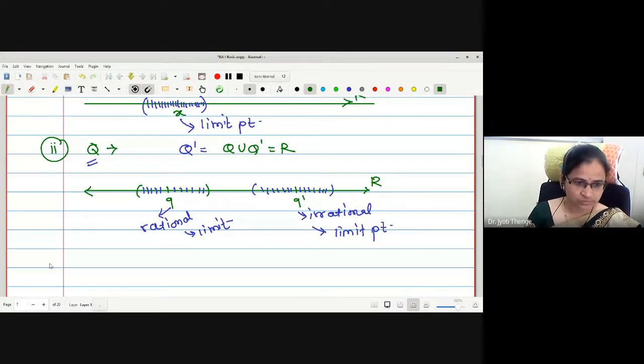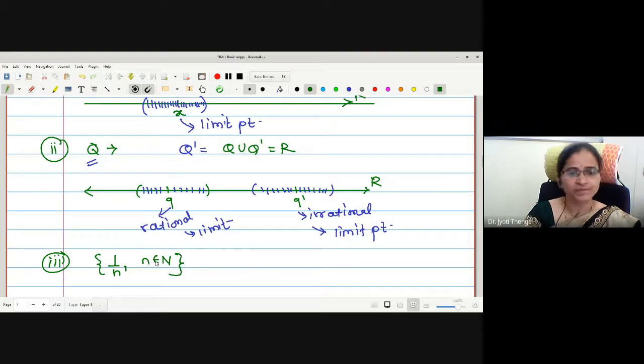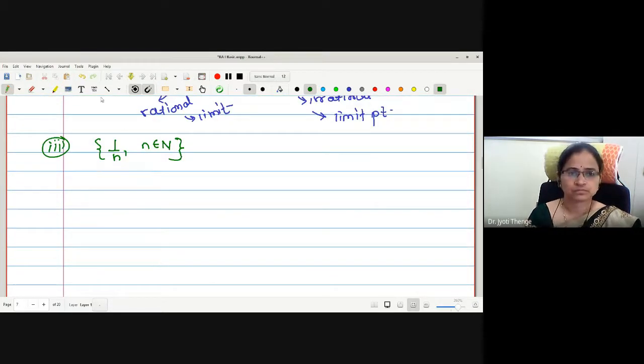Let me give you one more example: the set 1 by n, n in N. How many limit points will it have?